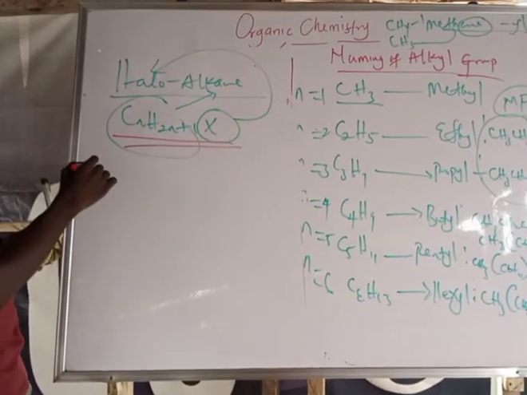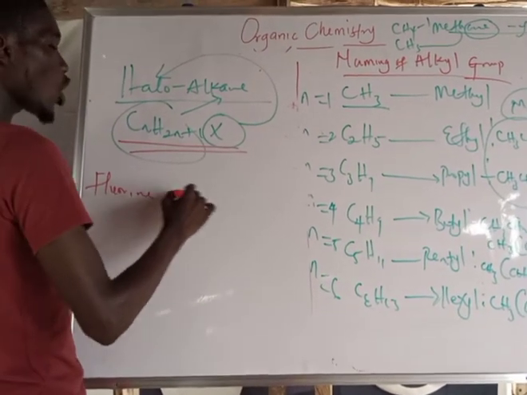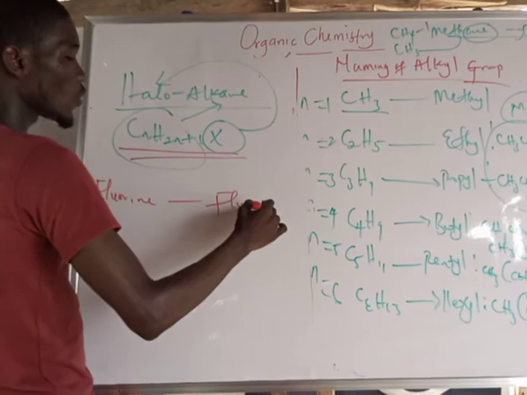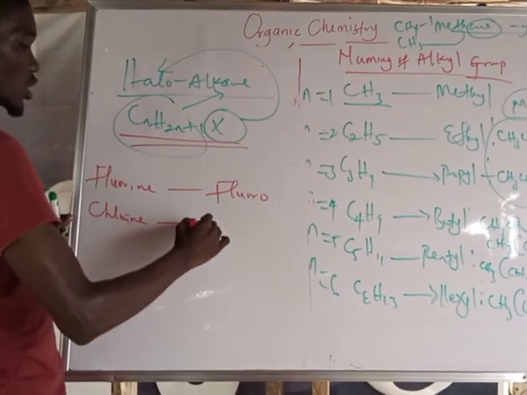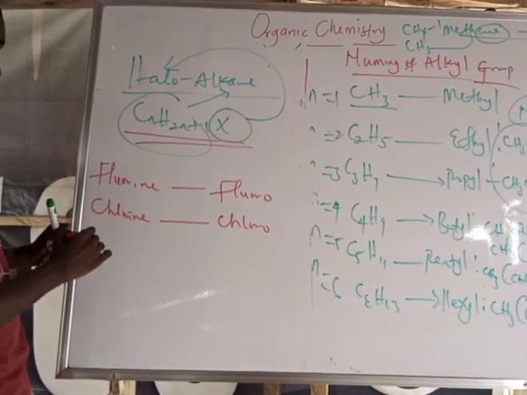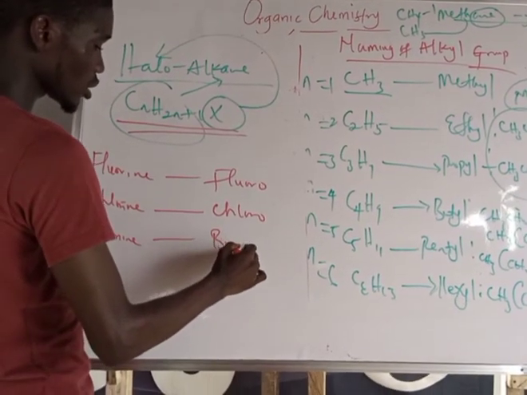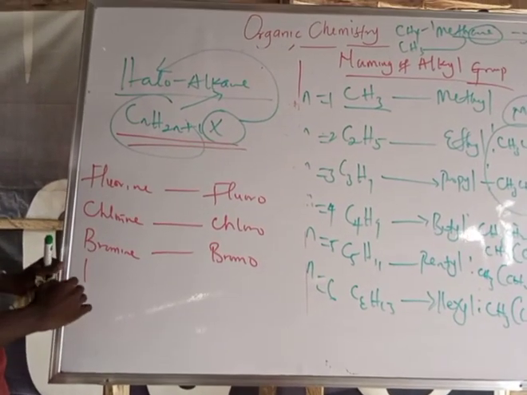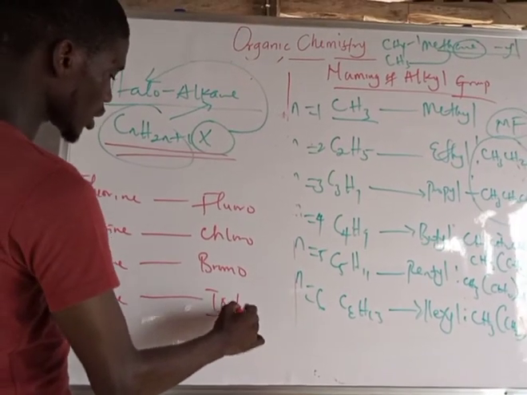So under this one now, anywhere I see fluorine in an organic compound, it is not called fluorine, it is called fluoro. Anywhere I see chlorine, it is called chloro. Anywhere I see bromine, it is called bromo. Anywhere I see iodine, it's called iodo.